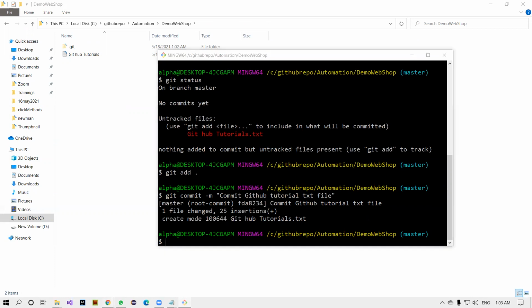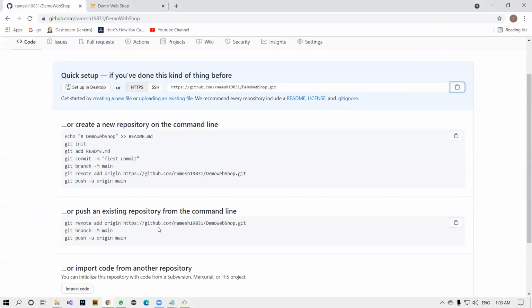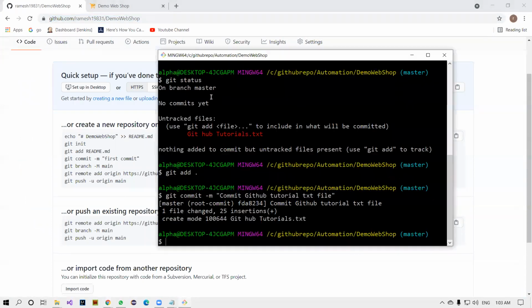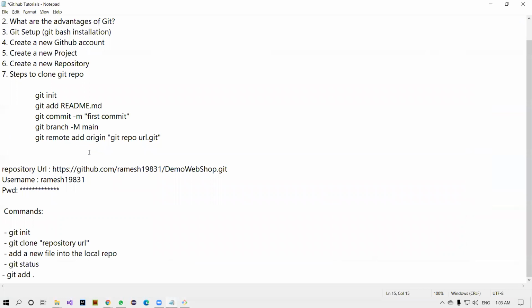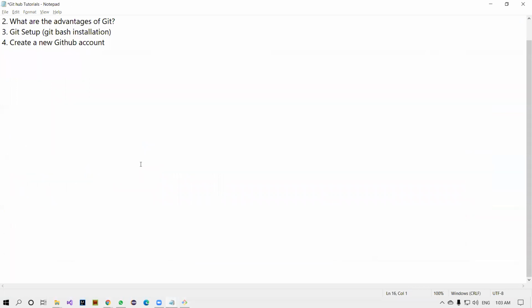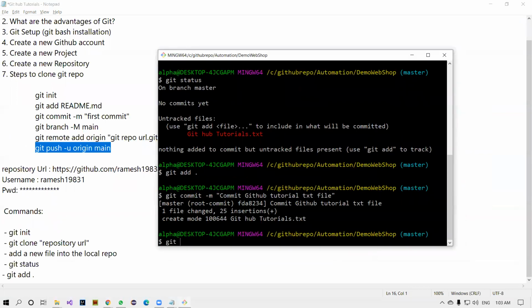Now let's go back and see that. Let's refresh it. See, nothing is coming here, right? So whatever you add and whatever you commit is locally committed, and is ready to push to the remote repository. So how to push? Here push is already there. You don't need to use the entire command here. Very simple. Git push.